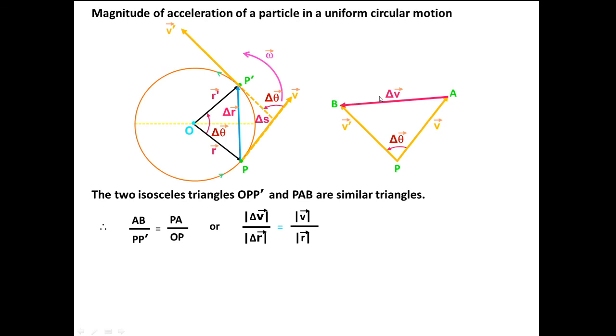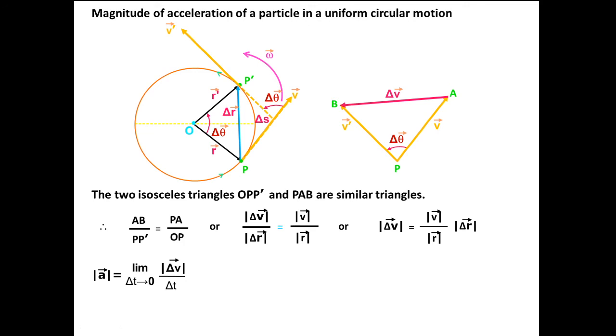AB is the magnitude of del V, PP dash is del R, so del V by del R is equal to PA, which is V, by R. So from here del V equals V by R into del R. This is the modulus, meaning the magnitude. Now what is the acceleration? The magnitude of acceleration is limit del t tends to 0 of del V by del t.